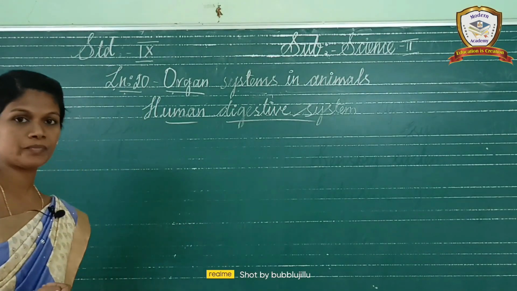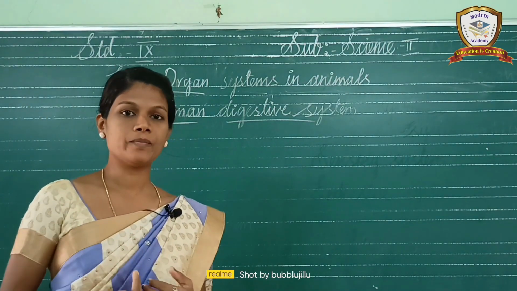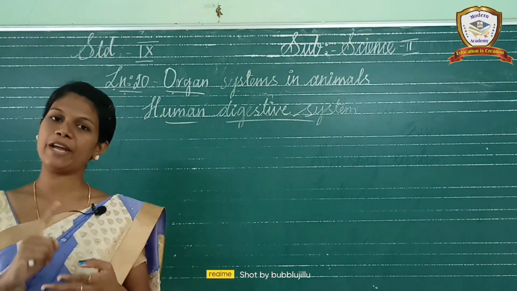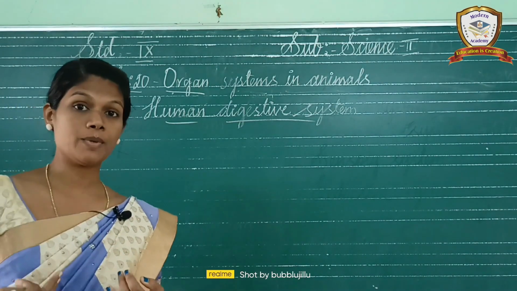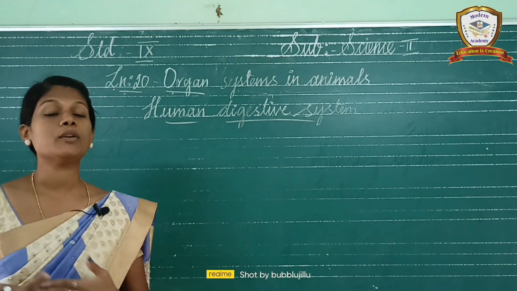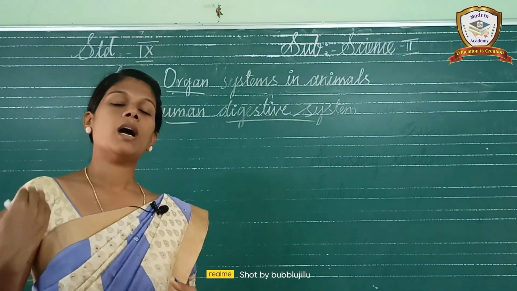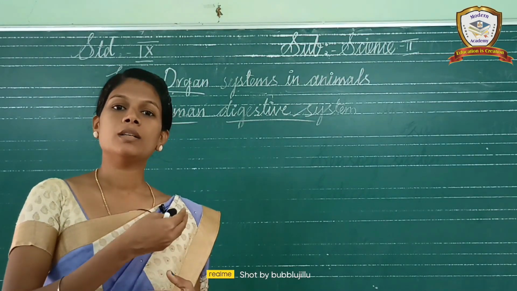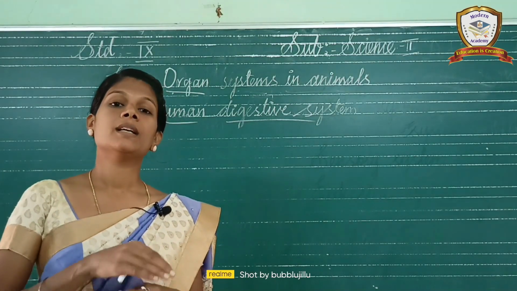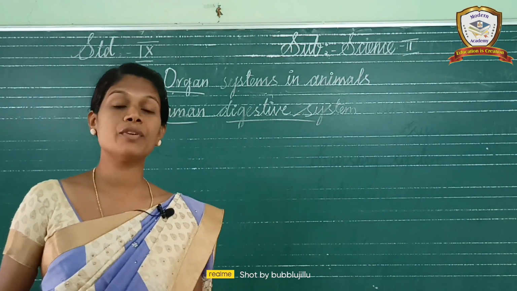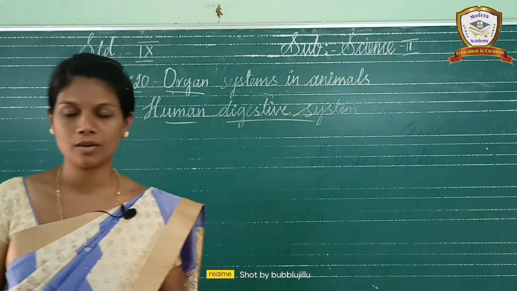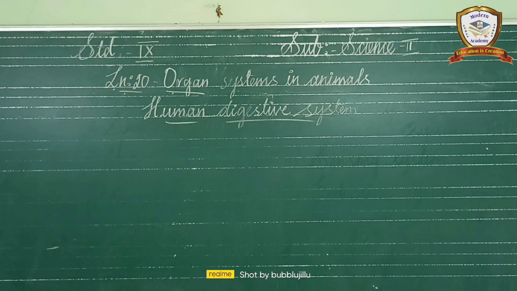Diphyodont teeth mean that in our lifespan we have two sets of teeth. The first one is milk teeth and it is replaced by the permanent teeth. And one more type is heterodont teeth. Our dentition is otherwise called heterodont. Why heterodont? Because in our buccal cavity there are 32 teeth, but they are not all the same. They differ in shape, size and function. That's why this is called heterodont.